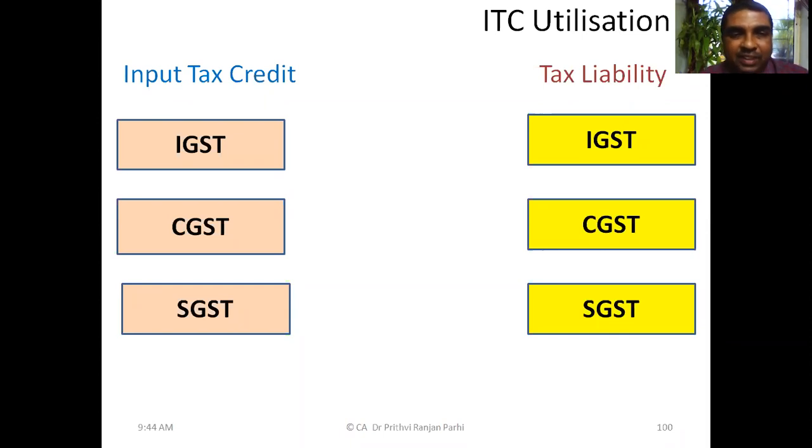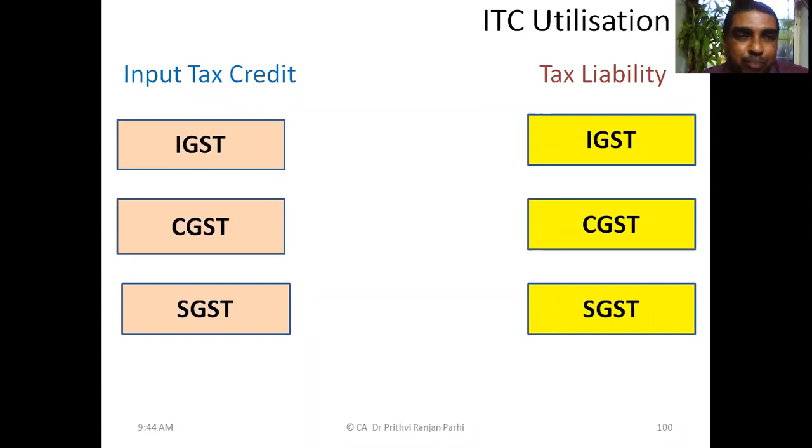Sir, when a dealer, not the retailer, the supplier and retailer, makes an interstate purchase, that is the right answer. In fact, when there is an interstate purchase, not interstate transaction. Transaction can be sale also.